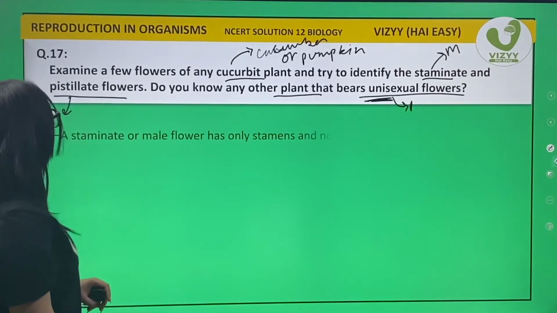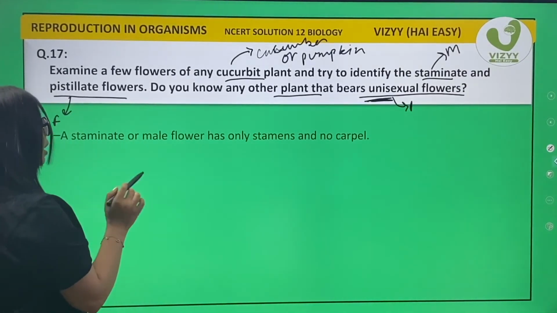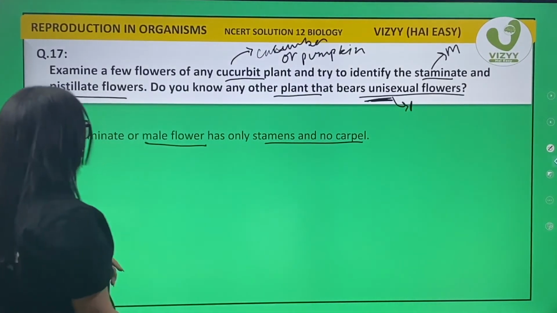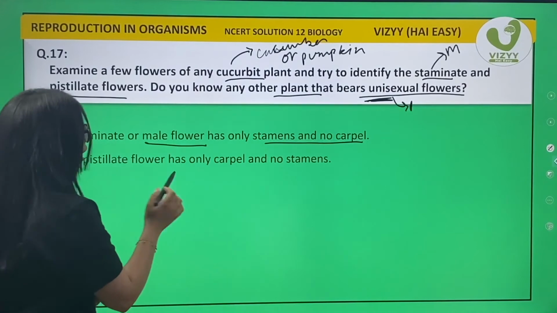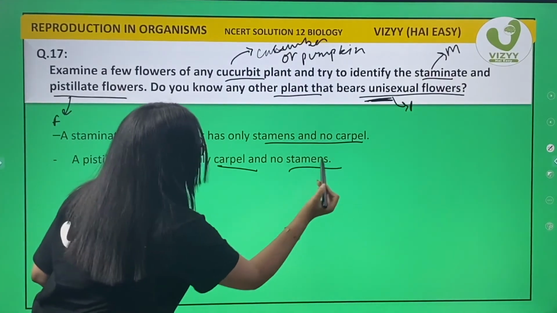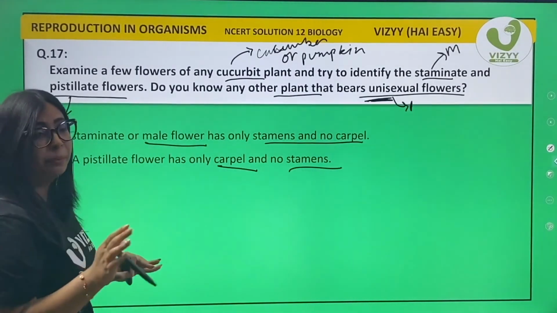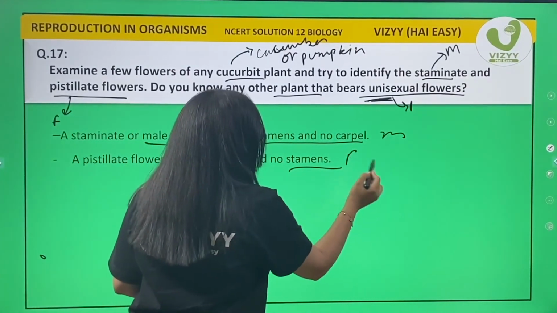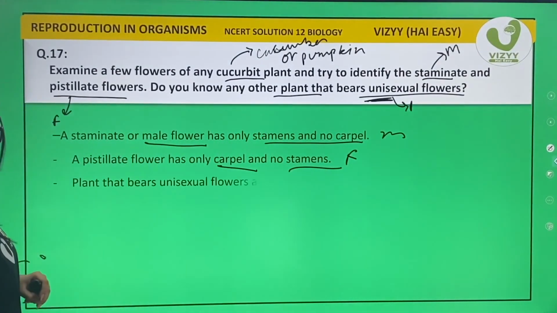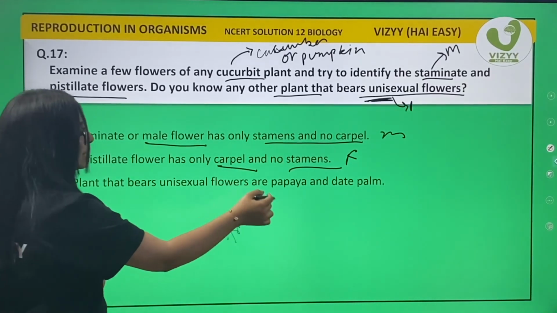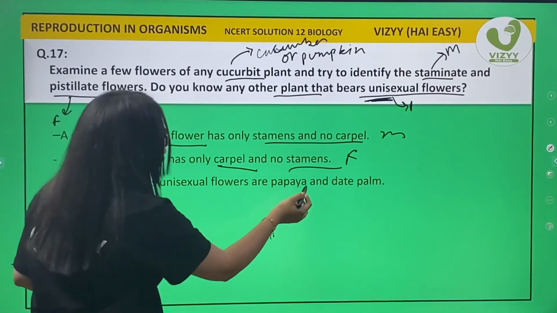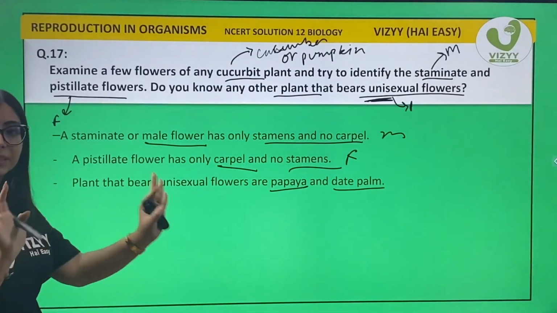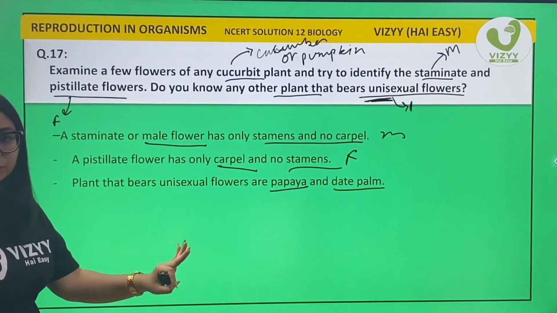So the answer goes like this: staminate flowers or male flowers have only stamens and no carpels, whereas pistillate flowers have only carpels and no stamens. Simple, male will have male and female will have female organs. And plants that bear unisexual flowers are papaya and date plant. Simple. Okay.